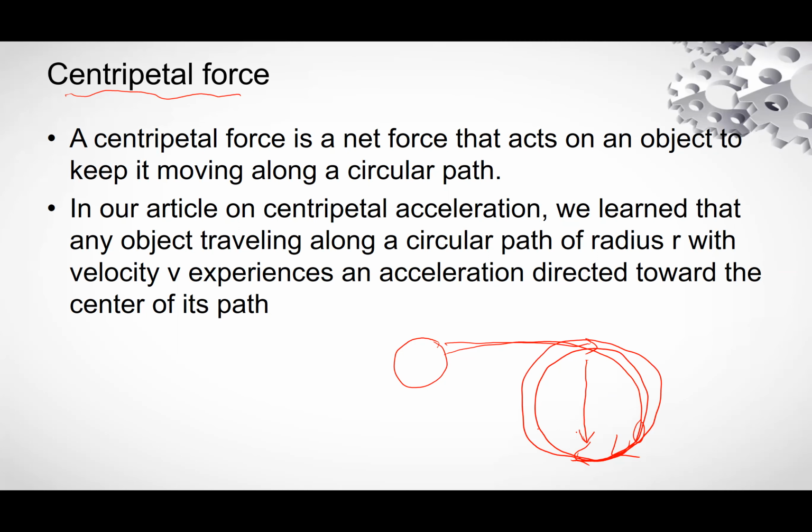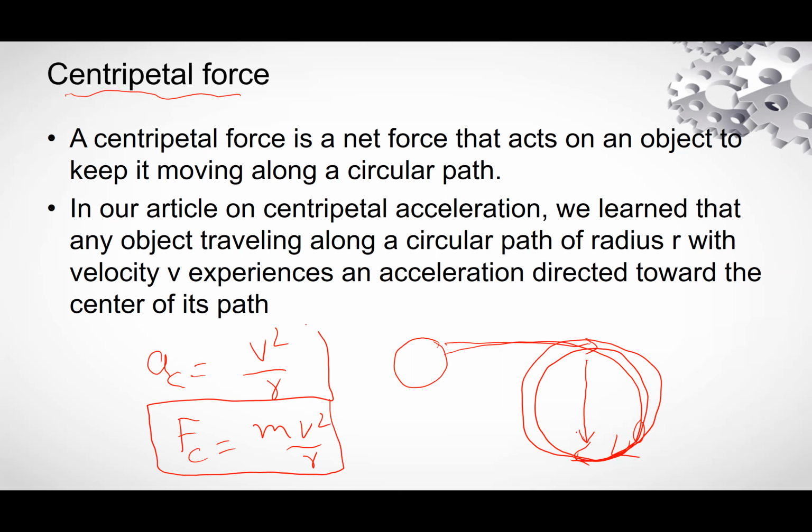It means that the acceleration produced by centripetal force is called centripetal acceleration, and centripetal acceleration is equal to v square divided by r, and centripetal force is equal to mv square divided by r. We have to derive this equation, and then we have to derive this equation in terms of angular quantities.